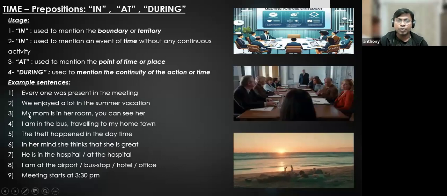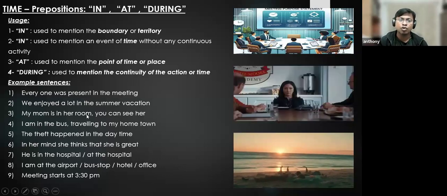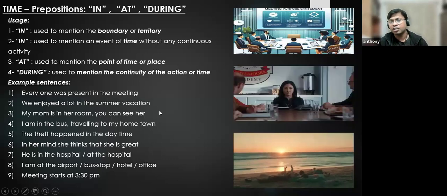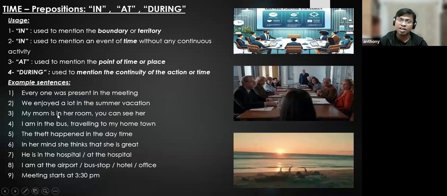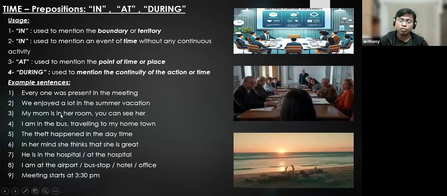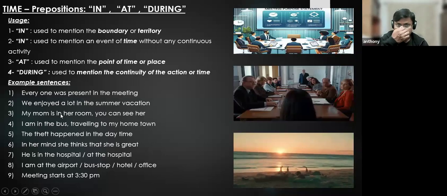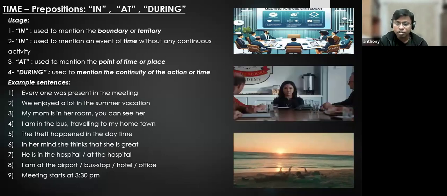Look at the third sentence. My mom is in her room. You can see her. My mom is in her room, not at her room. In her room means I'm talking about the four walls of the room. I'm talking about the boundary. I'm talking about the territory, her room.